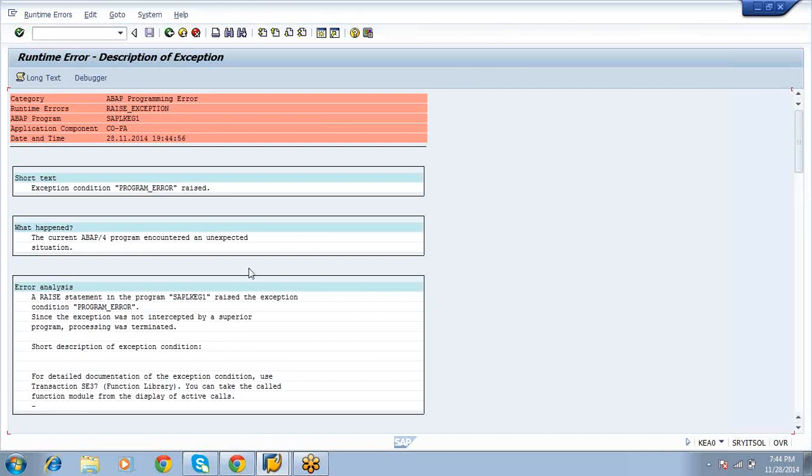And this also we are getting. This I will check. After that the status should be green. Then after that we can assign our controlling area to the operating concern.